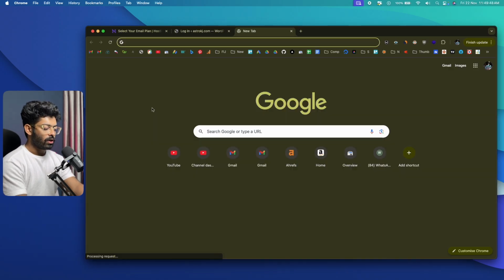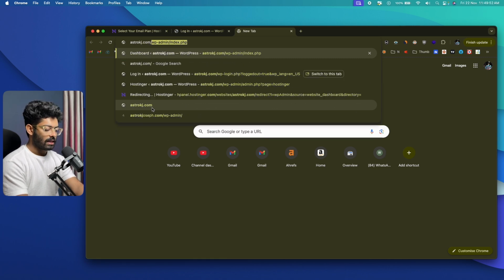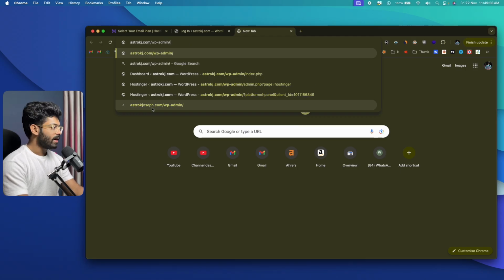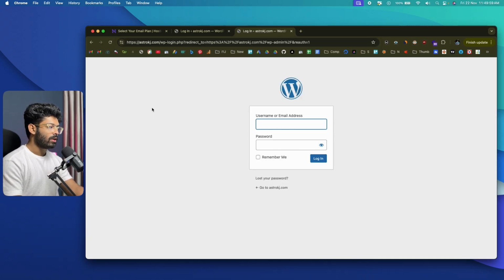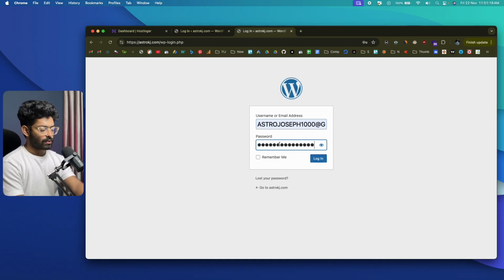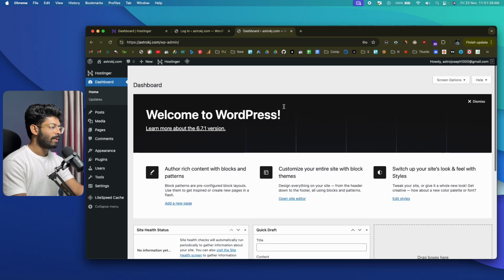And if you want to log in, all you gotta do is to enter astrokj.com/ then simply put wp-admin/, and if you simply hit enter, if you're logged out, it will automatically take you to the login page. Enter your email address and password, click on the remember me option, and click on login to log into your dashboard. And as you can see, this right here is our website dashboard.